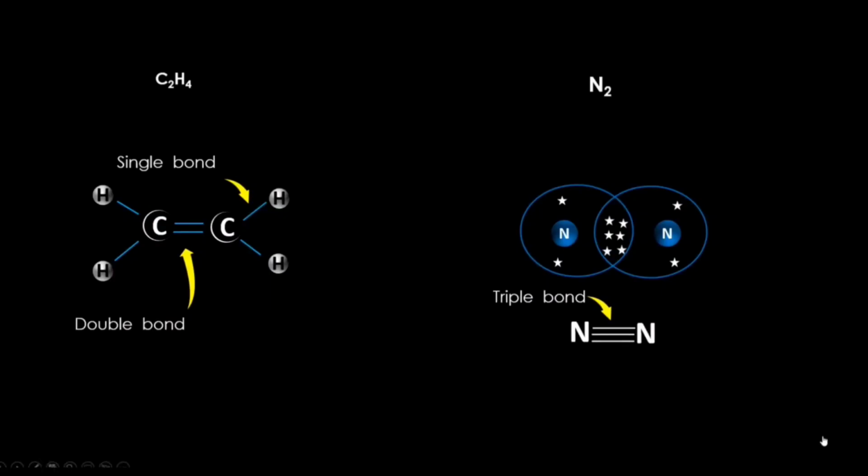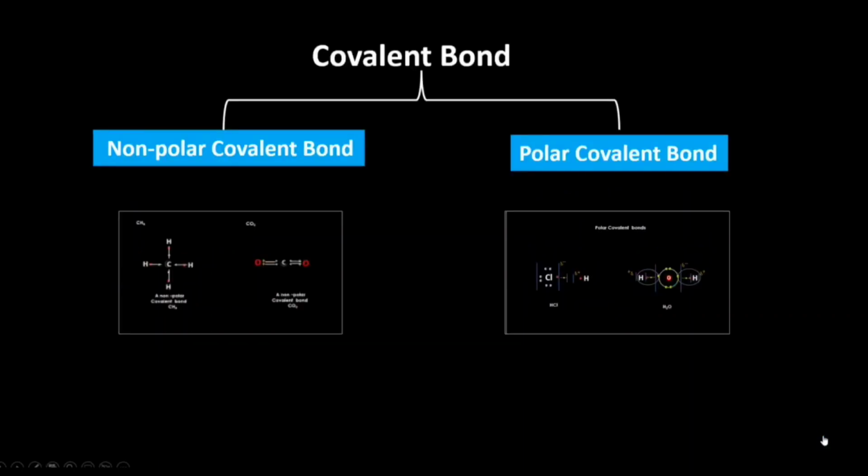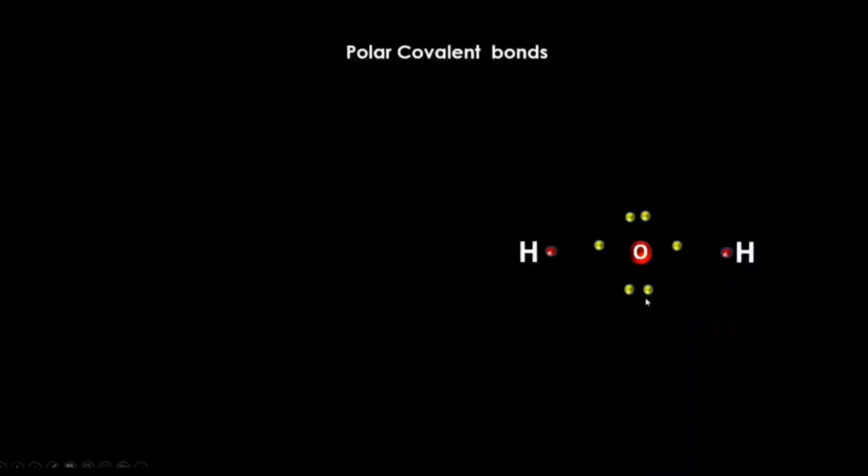But covalent compounds are of two types, polar and non-polar. In polar covalent bonds, the shared pair of electrons are not evenly distributed among the participating atoms.